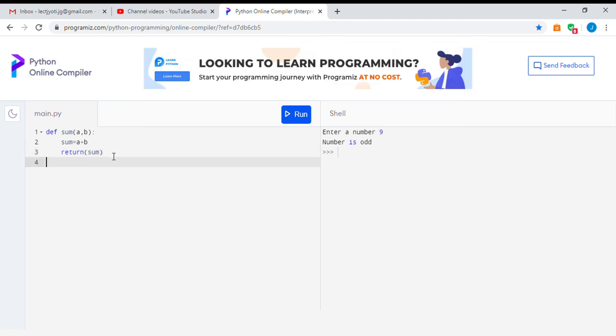Now in the main program, I will call sum and give it two values, suppose 4 and 5. Now something is missing over here. As this sum will calculate the sum of 4 and 5, it will return a value. So that returned value must be caught in a variable. So result is equal to sum 4 comma 5.